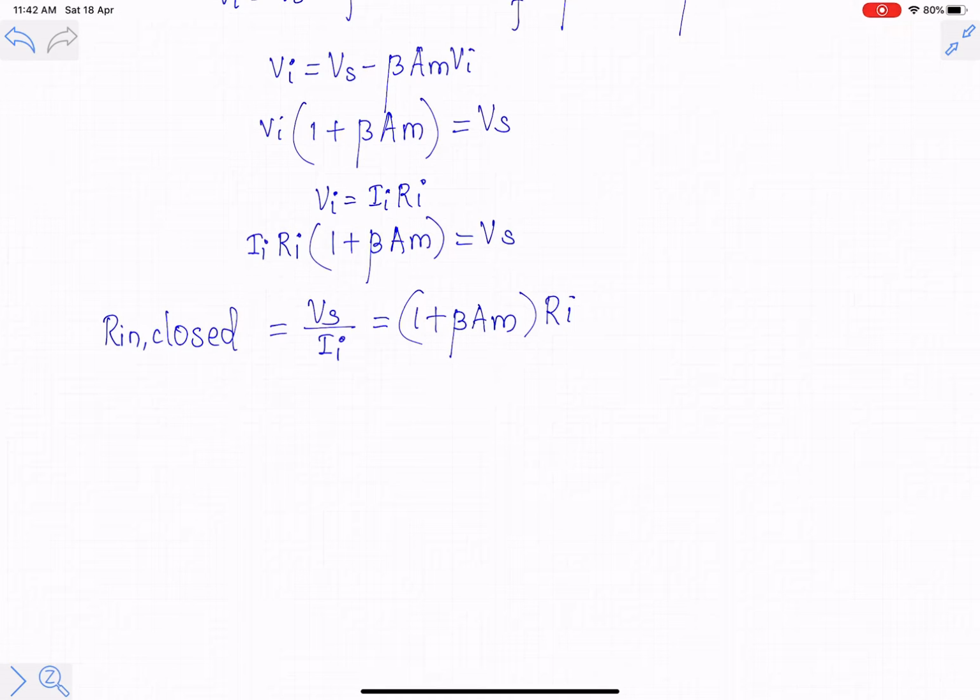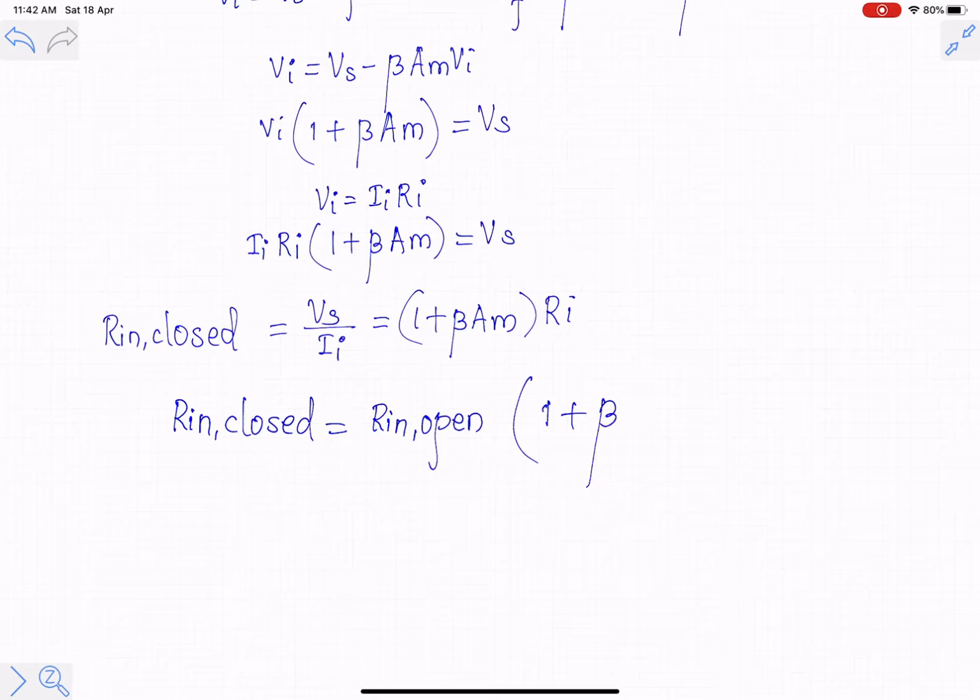So we can write R in closed equal to R in open multiplied by 1 plus beta AM open. So because of the feedback, the input impedance has increased by a factor 1 plus loop gain.